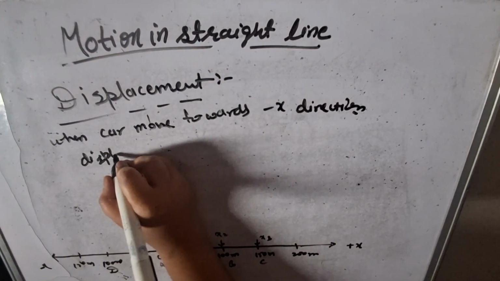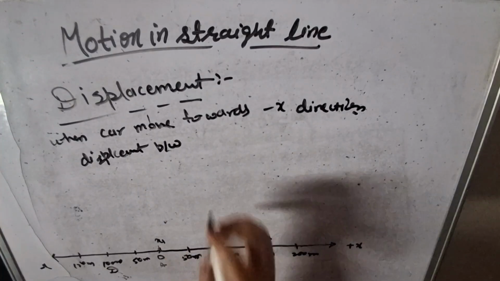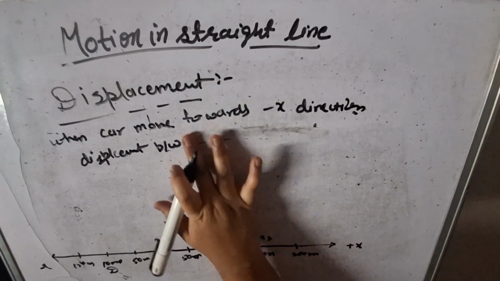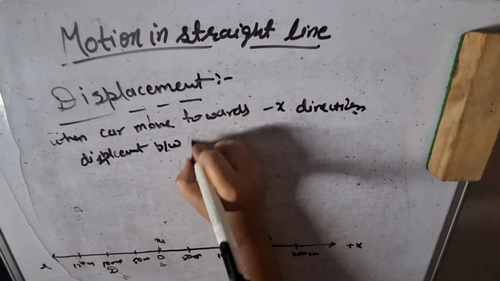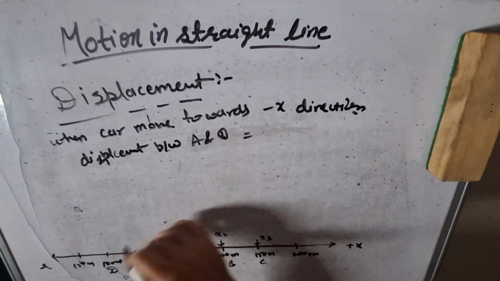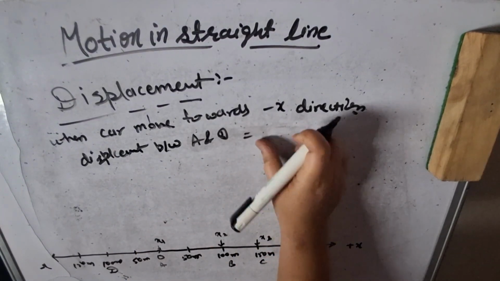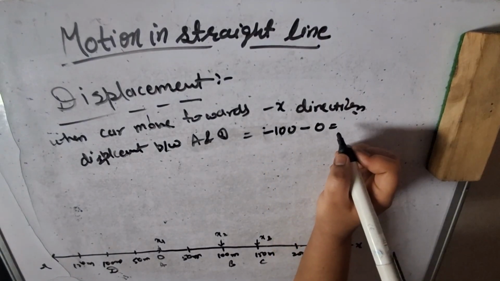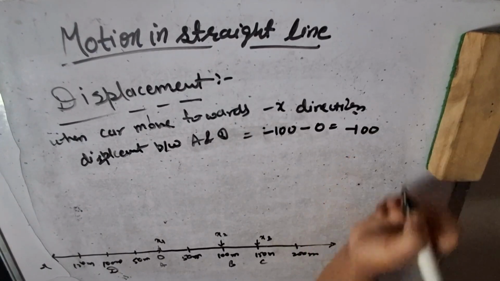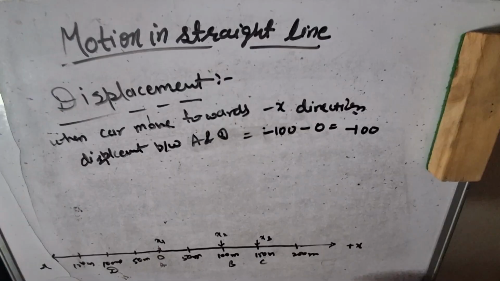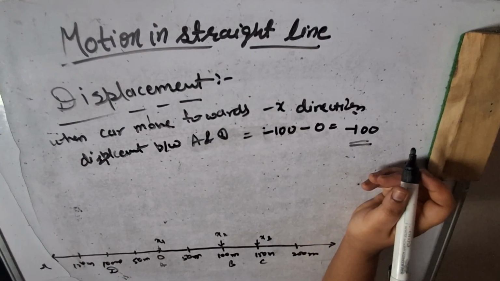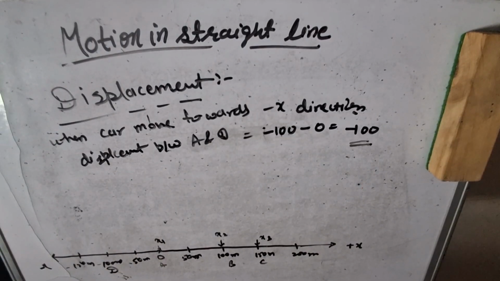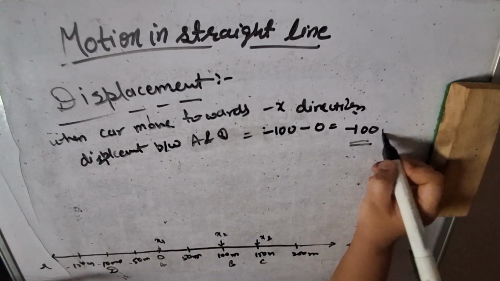So the displacement between A and D will be minus 100 minus 0, equals minus 100. Displacement is minus 100 meter.